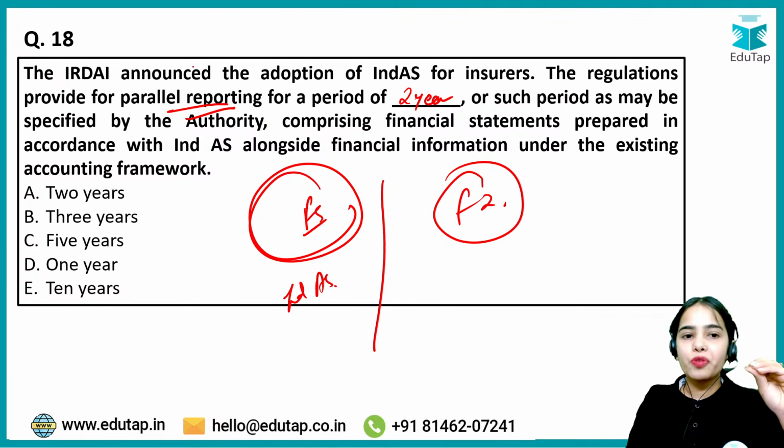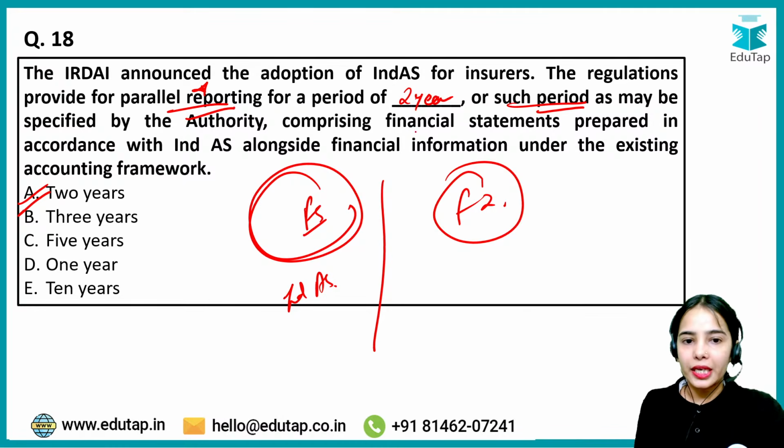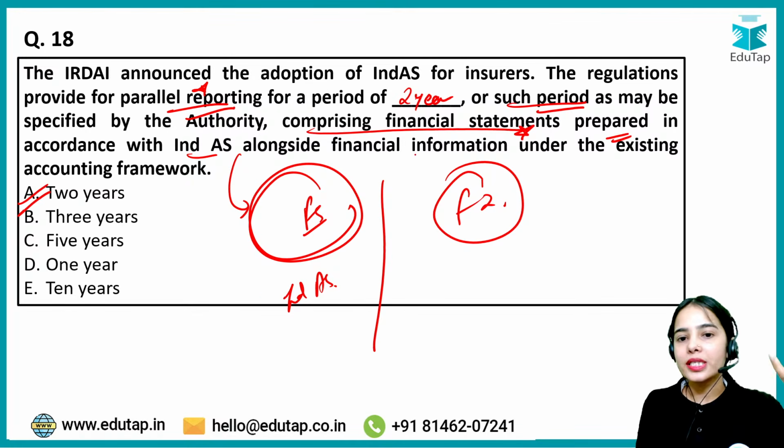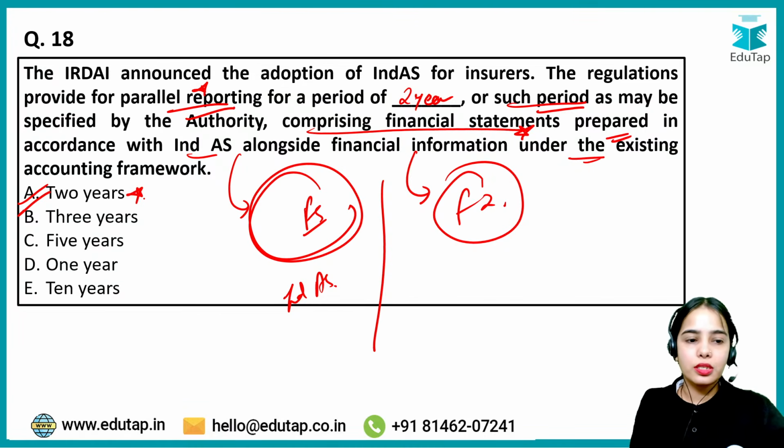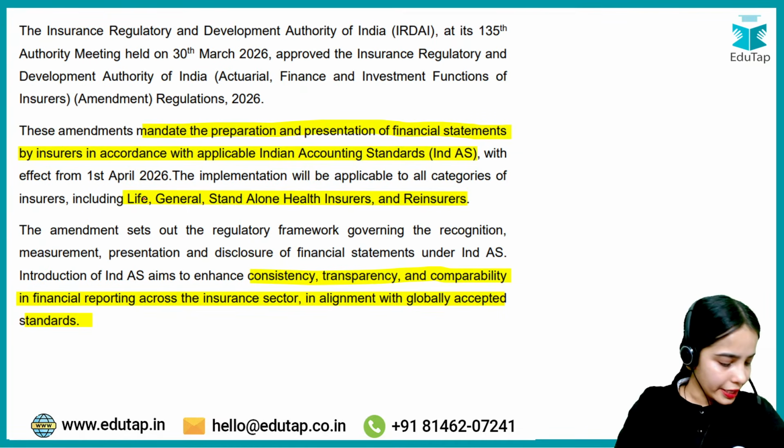So the regulations provide for parallel reporting for a period of 2 years, or such period as may be specified by the IRDAI, comprising financial statements prepared in accordance with the Indian accounting standards alongside the financial information under the existing accounting framework. That is the older framework that we were following. Okay, so 2 years is the parallel reporting. Any confusion first of all?